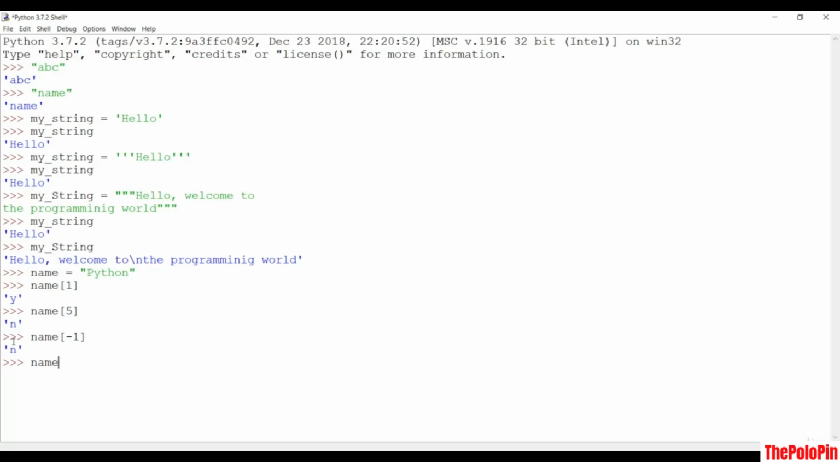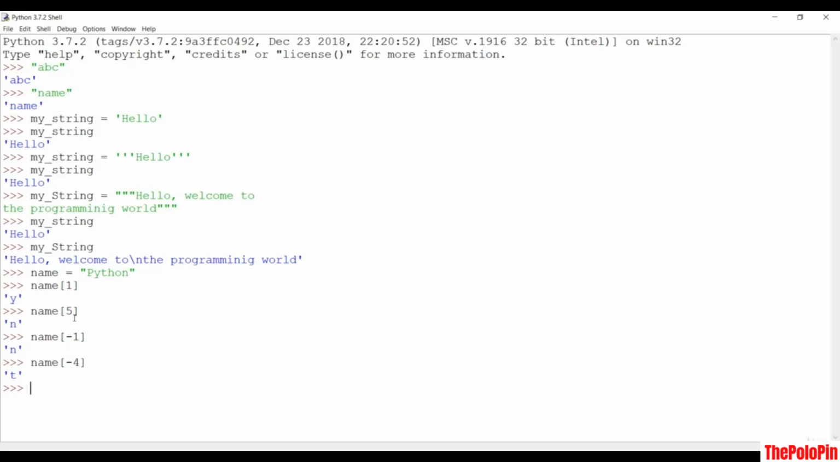If you want negative indexing from maybe t, you have to count from -1 and decrement in each of these characters. So n is at -1, o is at -2, -3, -4. So if you just pass -4, you are going to get t. So this is the way to fetch the characters from the string.